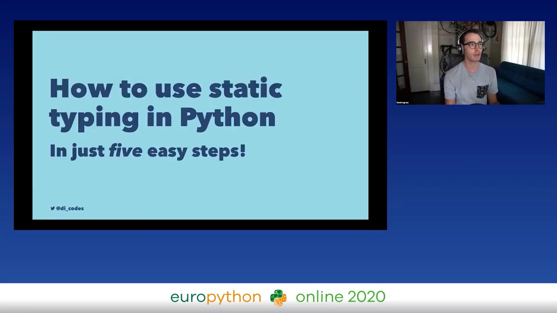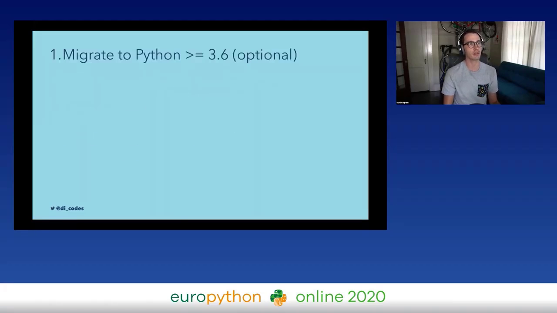So to wrap up, how to use static typing in just 5 easy steps. First, you have to migrate to Python greater than or equal to 3.6. Now, this is actually optional. You can use type comments in any version, but let's be honest, you should migrate to Python 3 anyway. Install a type checker locally. I don't care which one it is, but install it and integrate it into your editor so that it runs automatically when you write or save a file.